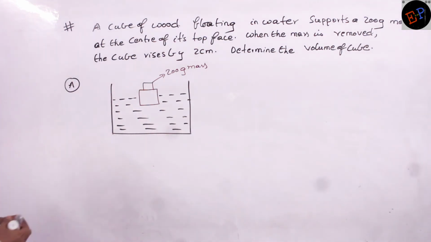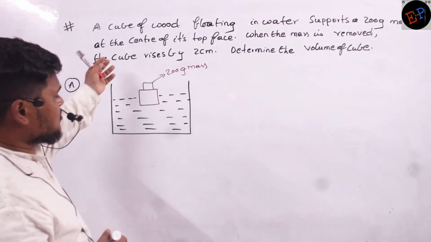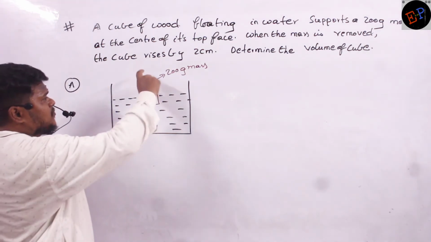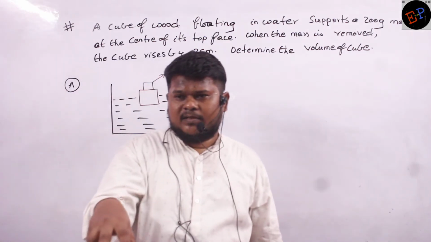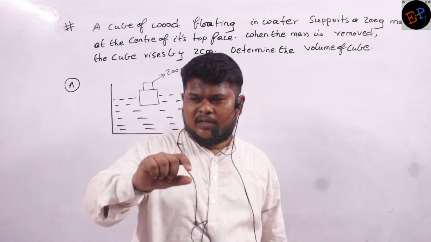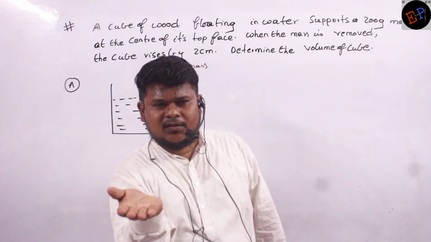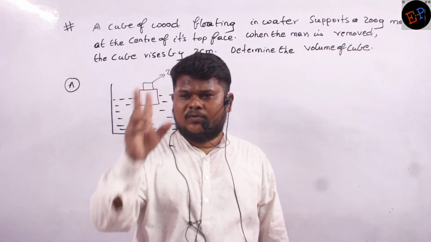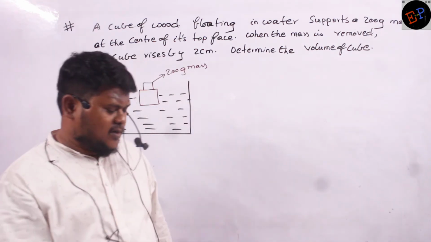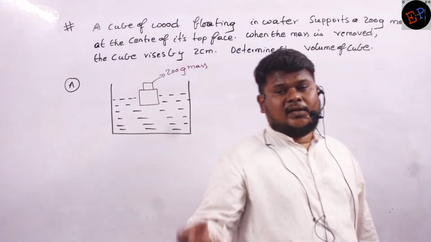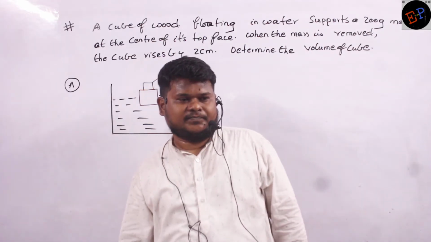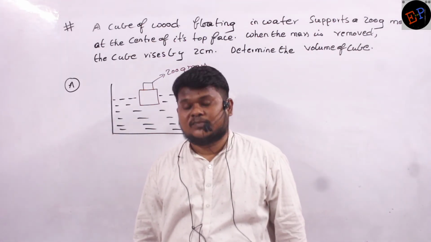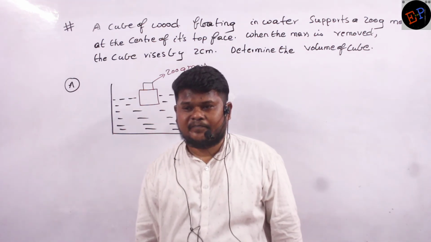The question is that when I remove this mass, I see that the cube rises upwards by 2 centimeters. When the mass is present, it was floating. But when I remove this 200 gram mass, we see that the cube is moving upwards by 2 centimeters. First of all, can you say, when I remove this mass, why has this cube moved upwards? Explain it exactly.